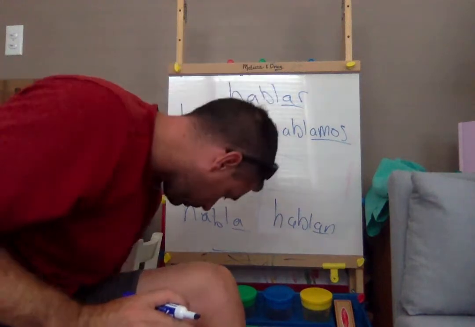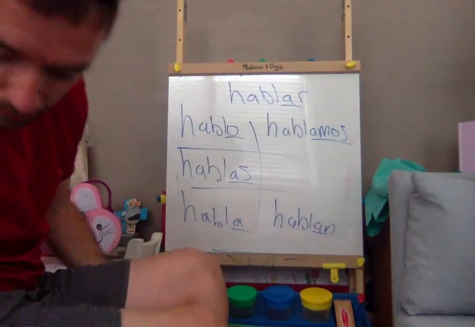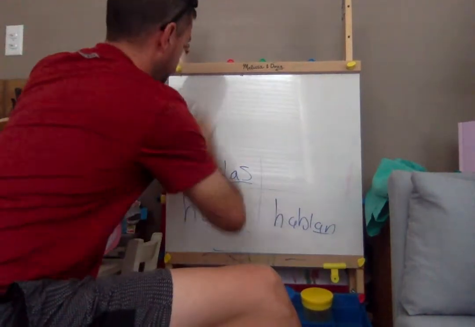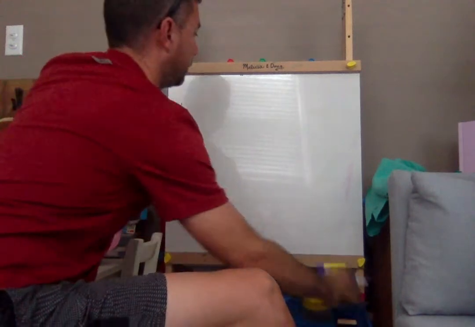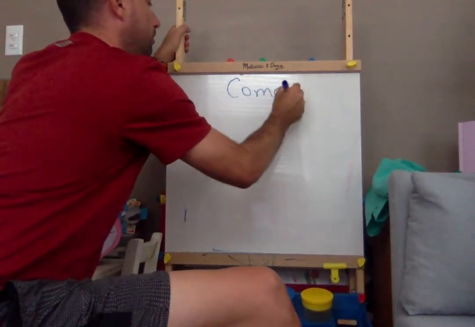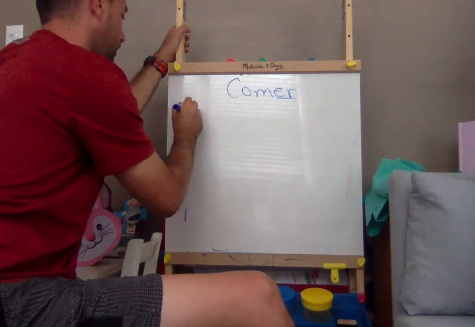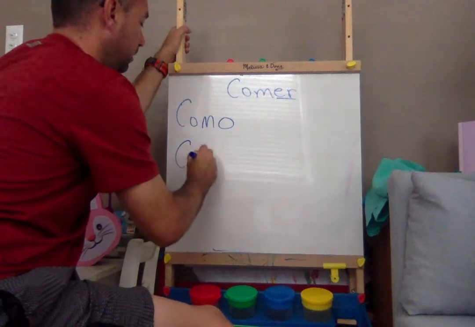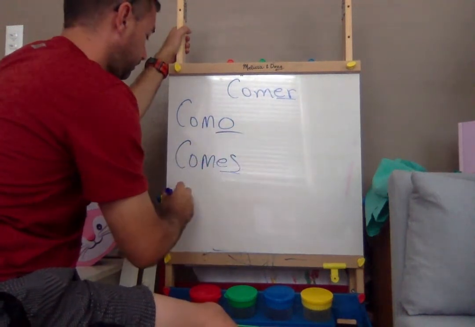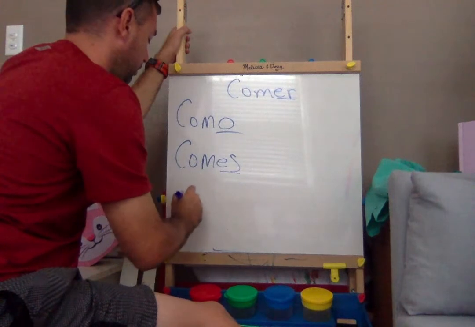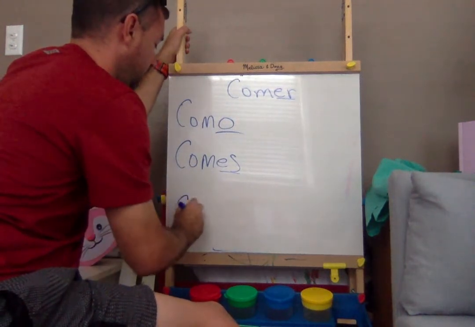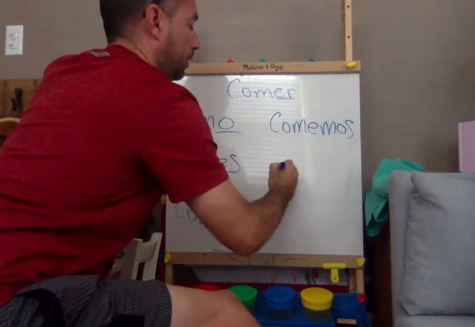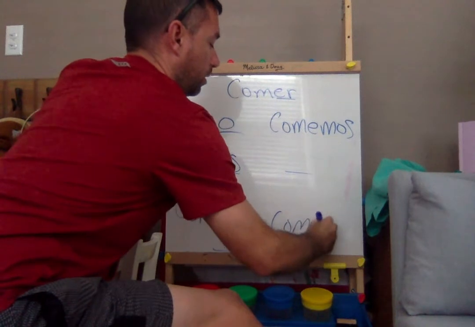I dropped my eraser and I don't know where it is anymore. Oh, here it is. All right, so comer, ER verb. So it'll be C-O-M, yo como, I eat. And then you eat will be comes. This is an ER verb. And then we have he or she eats, come. We eat, comemos. And then they eat, comen.